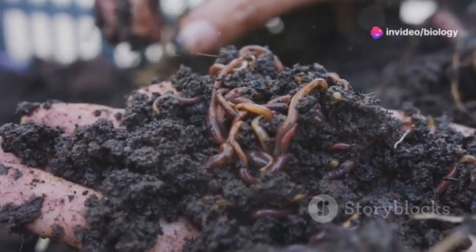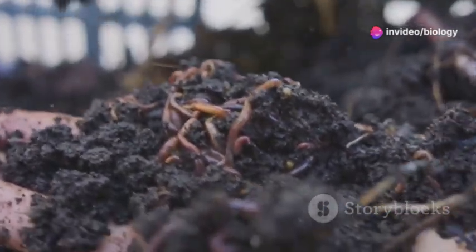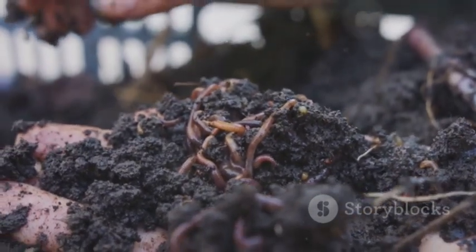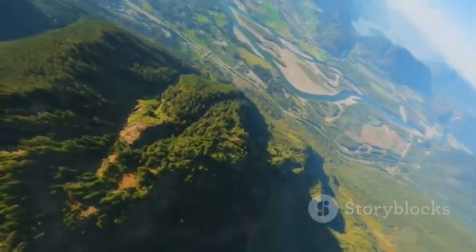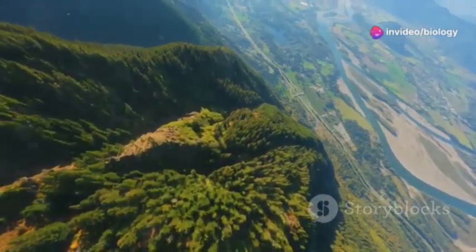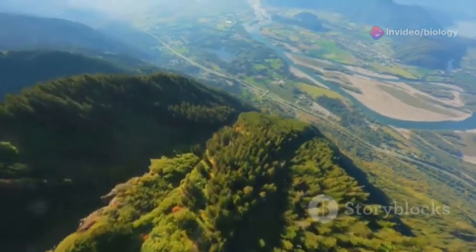Decomposers and detritivores like fungi, bacteria, and earthworms are essential for breaking down dead organic matter. They recycle nutrients back into the ecosystem, ensuring the continuity of life. All right, so let's dive into the abiotic components of ecosystems. These are the non-living parts that shape the environment and influence the living organisms within it.